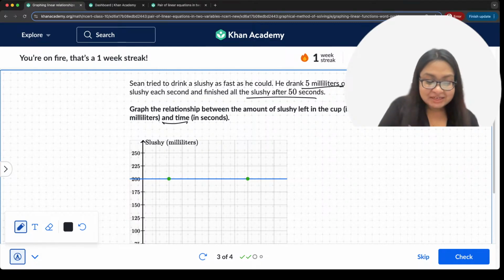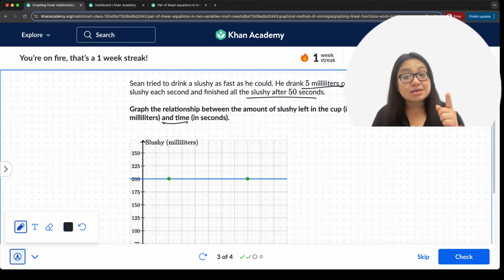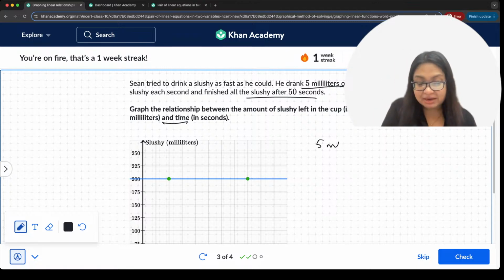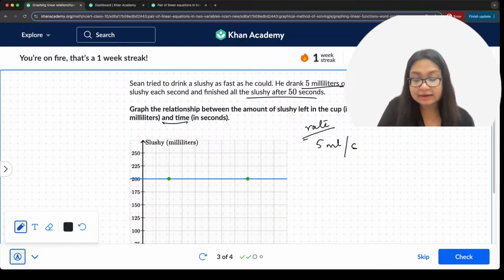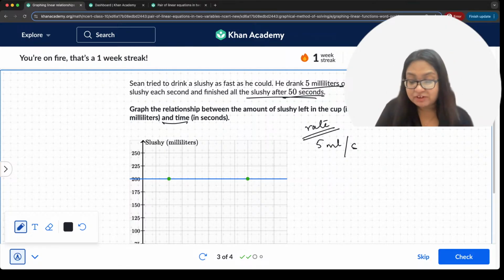So here we have 5 milliliters of slushy per second being drunk, right? So he is drinking 5 ml per second, and he's finishing at 50 seconds.